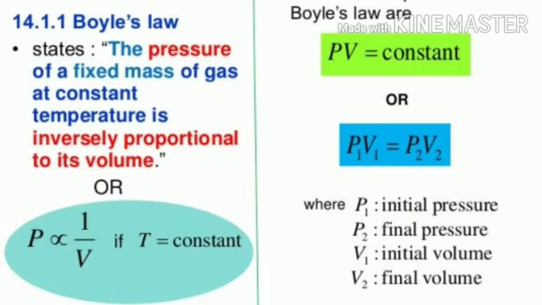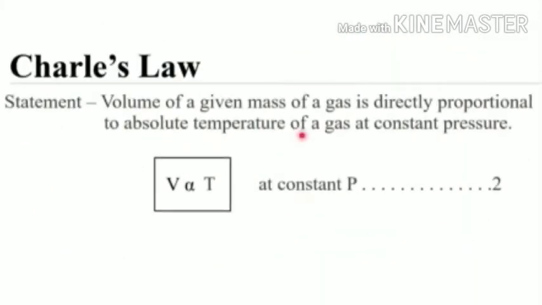And if both these values change to P2 as a final pressure and V2 as a final volume, then also P2 into V2 is equal to constant at constant temperature, and we get P1 V1 is equal to P2 V2. This is useful to solve examples.